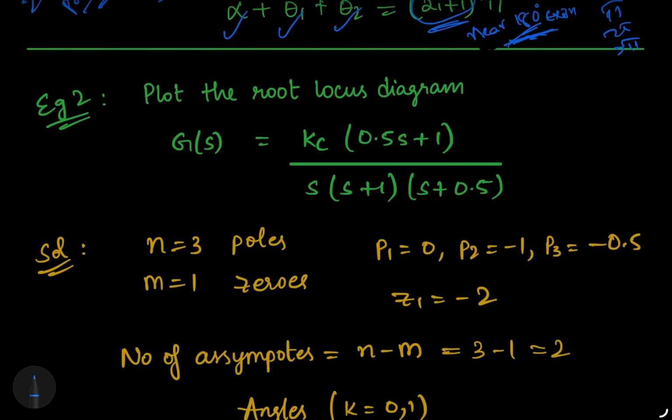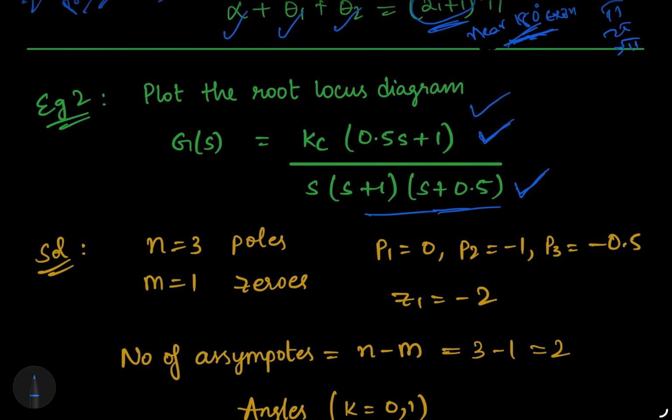So now let us take another problem. This problem is slightly different from the previous one, because in the previous problem we had only poles, but in this problem we have both poles and zeros. The problem given is Kc into (0.5s plus 1) by s into (s plus 1) into (s plus 0.5). Here the numerator gives zeros and the denominator gives poles. So first, identify the poles.